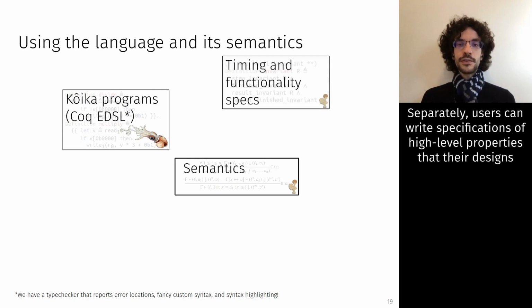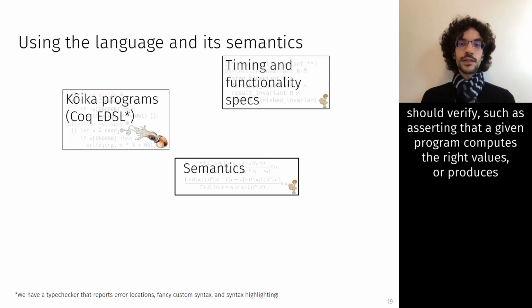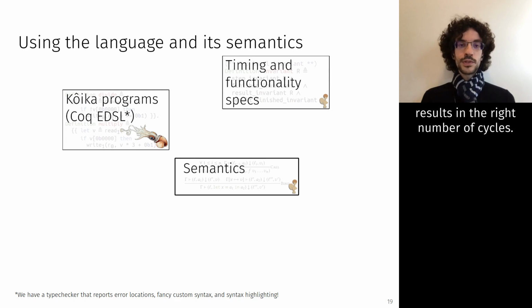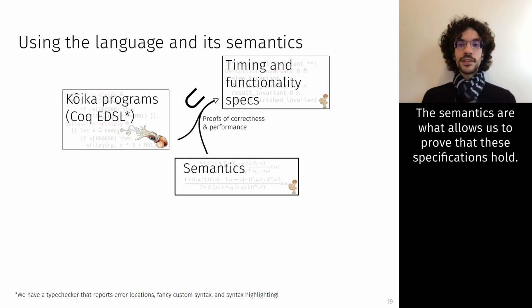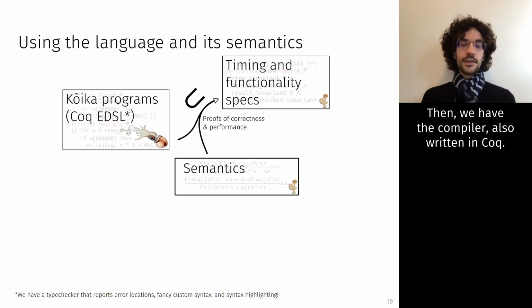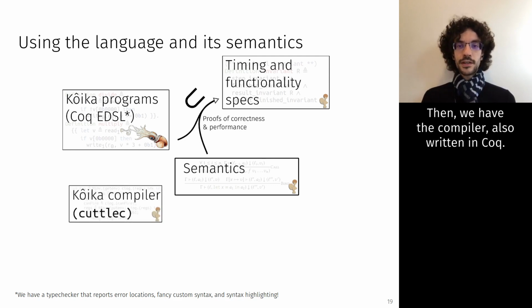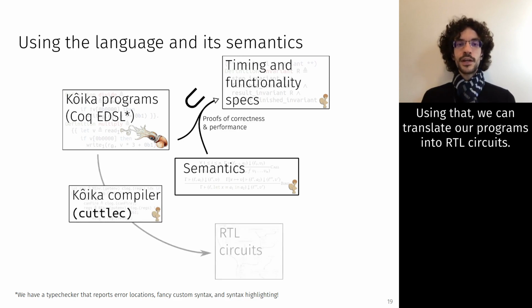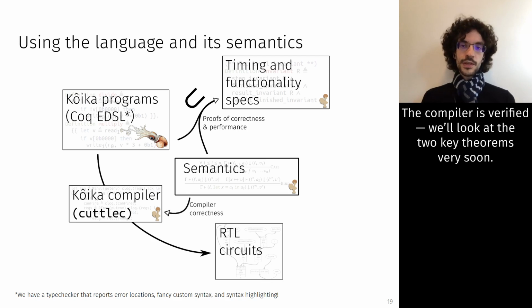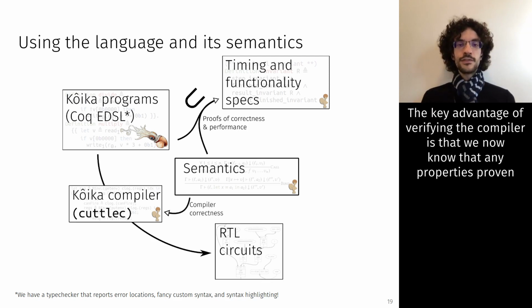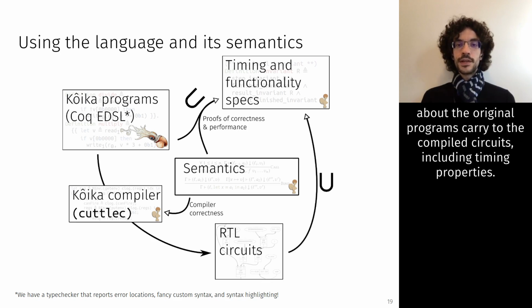Separately, users can write specifications of high-level properties that their designs should verify, such as asserting that a given program computes the right value or produces results in the right number of cycles. The semantics are what allow us to prove that these specifications hold. Then, we have the compiler, also written in Coq. Using that, we can translate our programs into RTL circuits. The compiler is verified. We'll look at the two key theorems very soon. The key advantage of verifying the compiler is that we now know that any properties proven about the original programs carry to the compiled circuits, including timing properties.